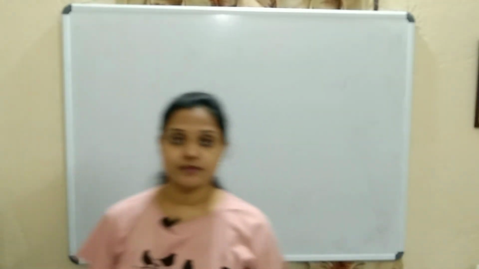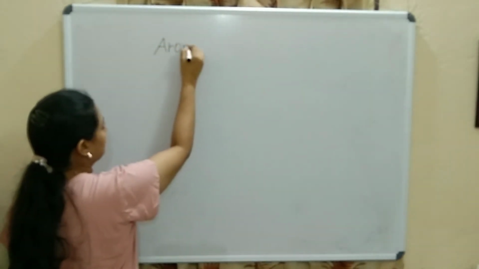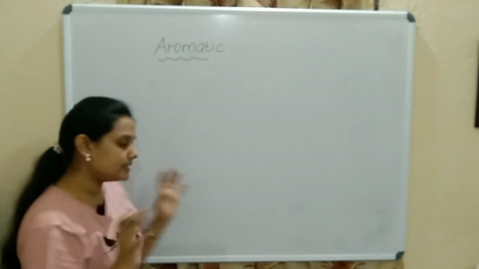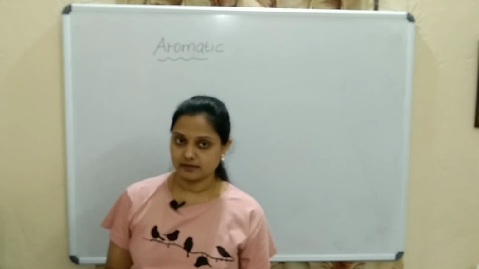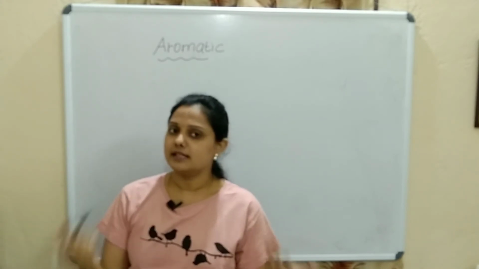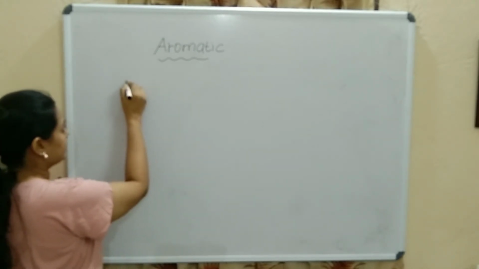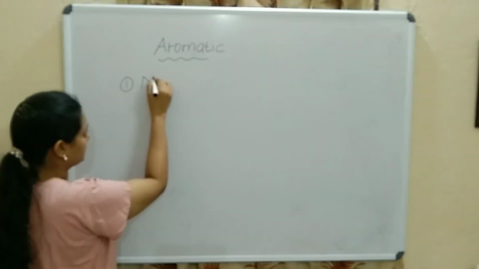Let's move to the next one, that is aromatic. So, aromatic means what? Organic compounds with a pleasant smell, right? And they will have a benzene ring. If a benzene ring is there, it is an aromatic compound. Okay. So, in aromatic, the first one is nuclear halogen compounds.